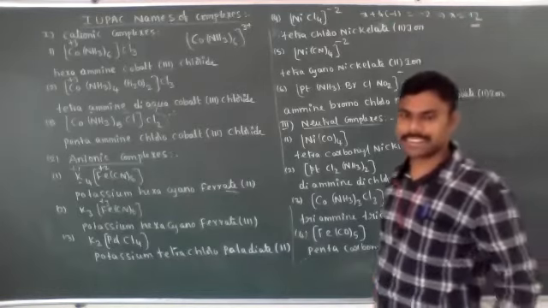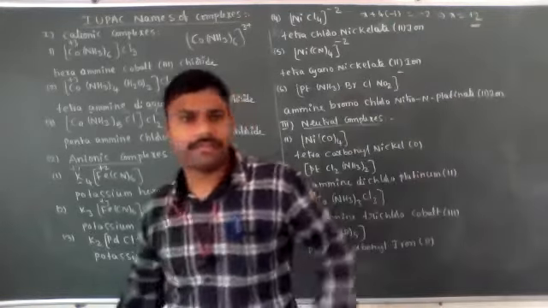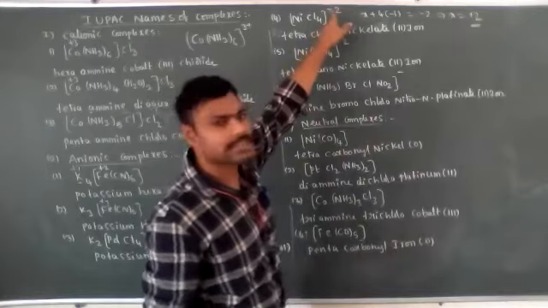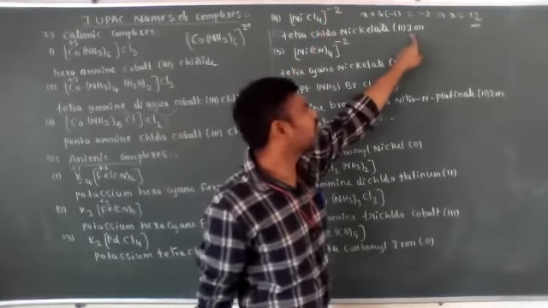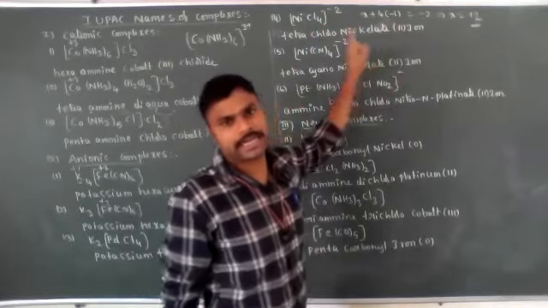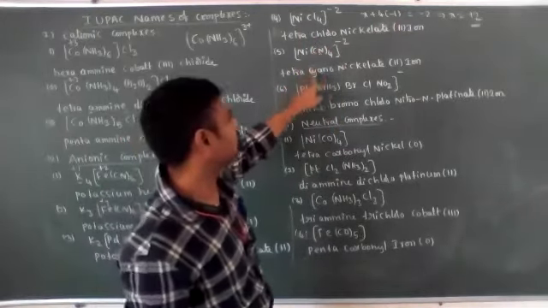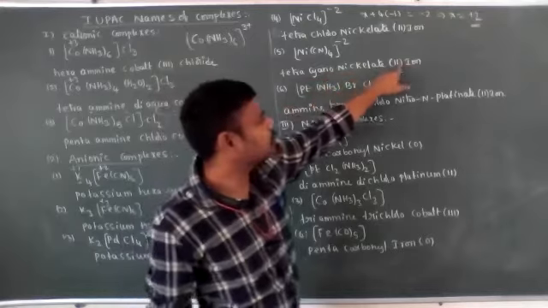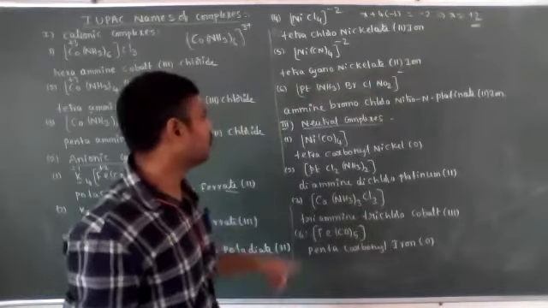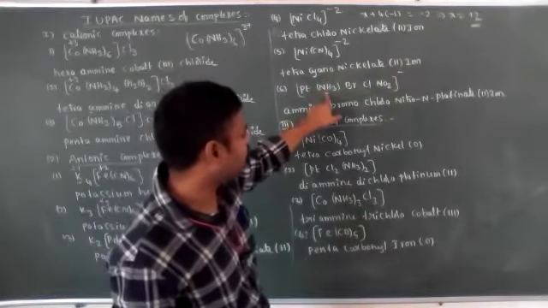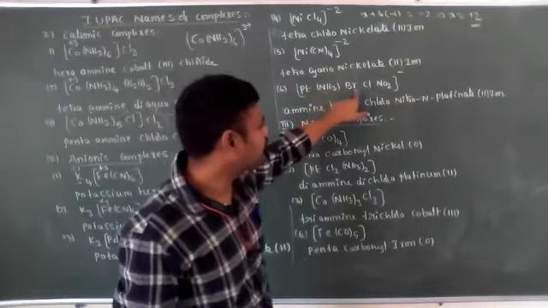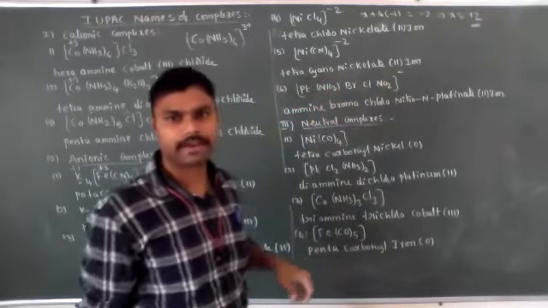Now, what is the oxidation state of nickel? 2. But they have some charges present. That's why we need to write ion. Tetrachloronickelate ion. This is also tetracyanonickelate 2 ion. Now let's see palladium, one amine ligand, bromine, chlorine, nitro, NO2.